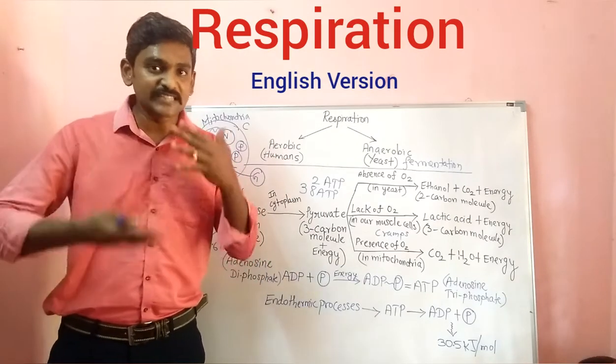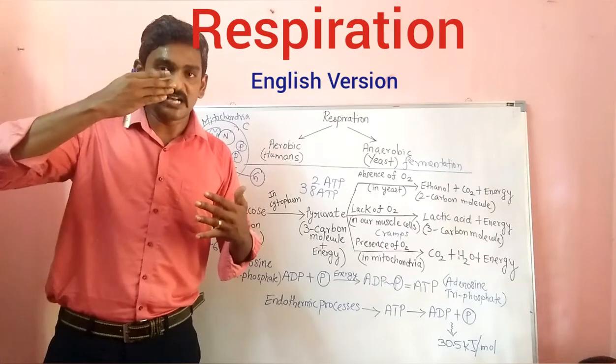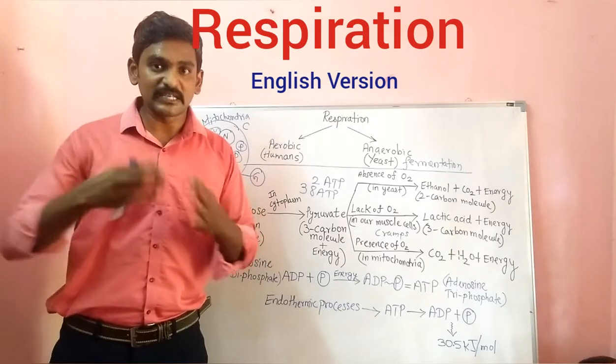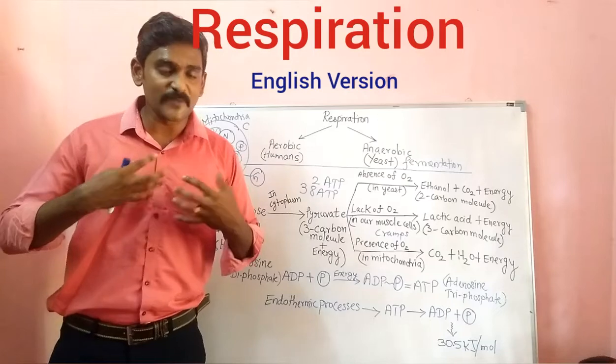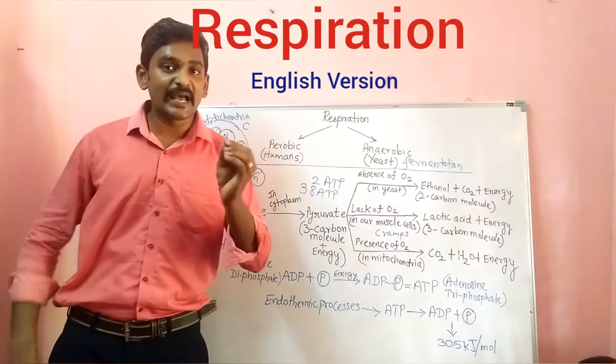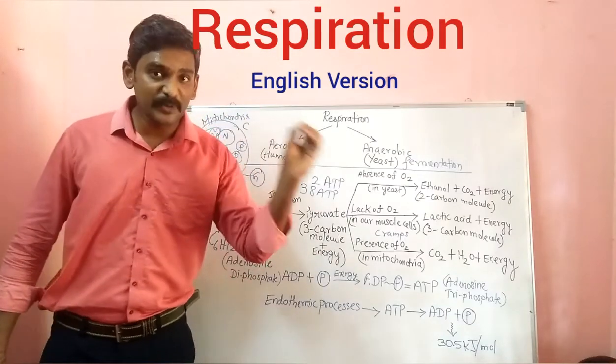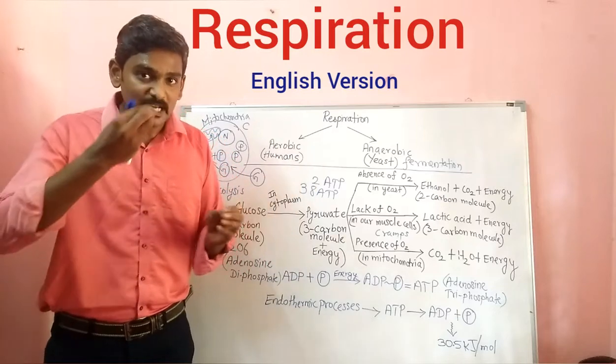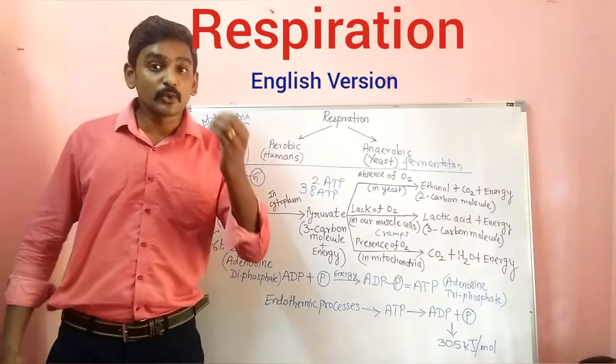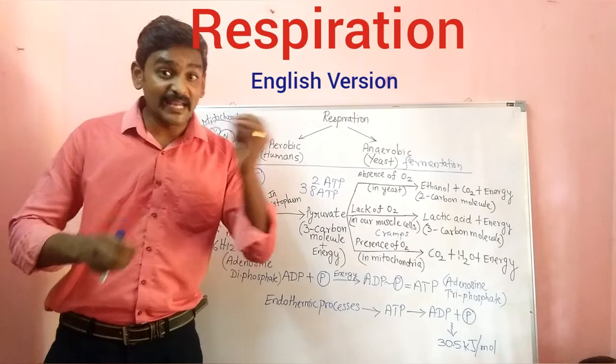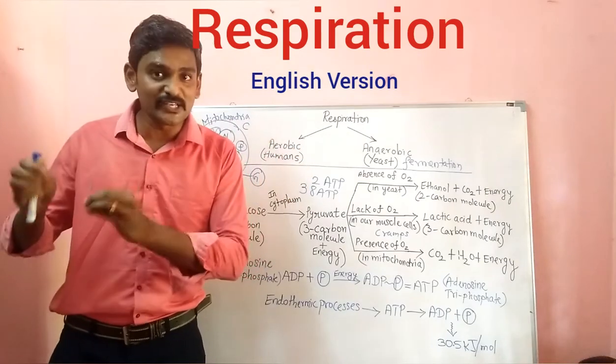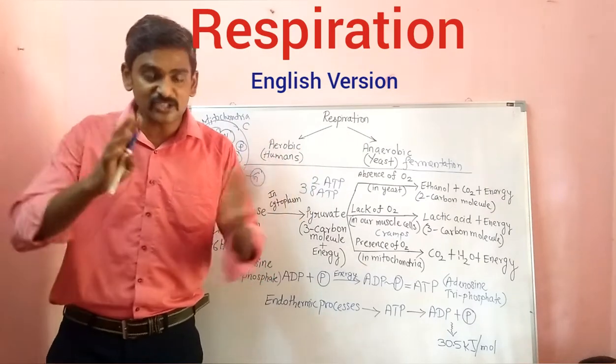This process takes place through our nostrils, and the exchange takes place in the lungs. This inhaling and exhaling is called breathing, whereas respiration is when the oxygen taken in by breathing is utilized for the production of energy with the help of food. That is the major difference.